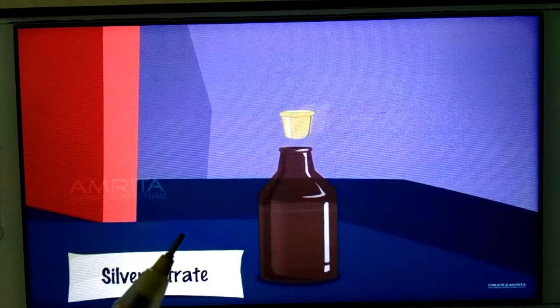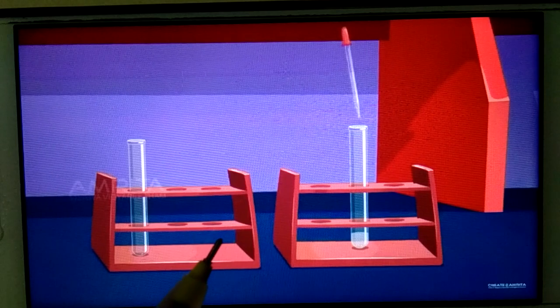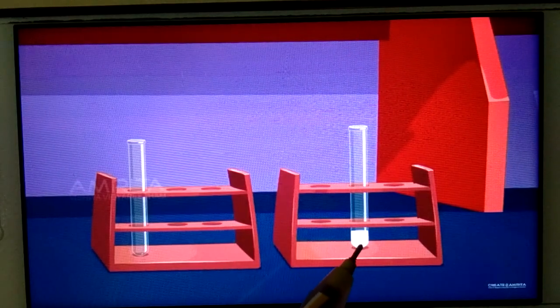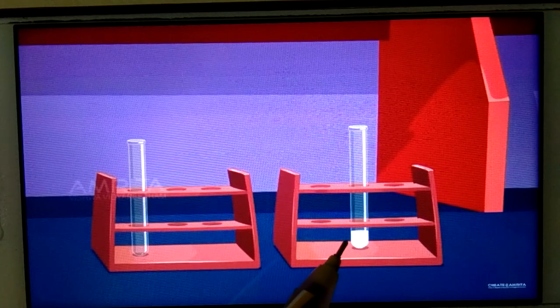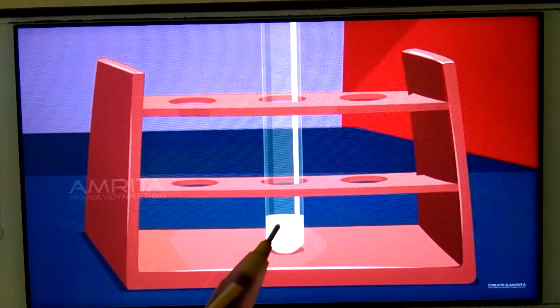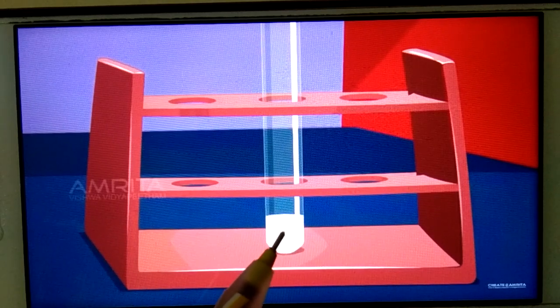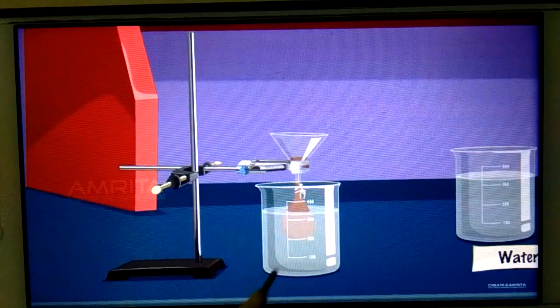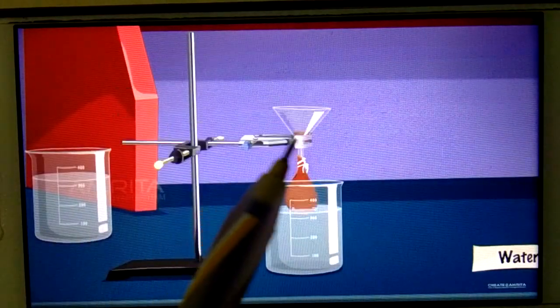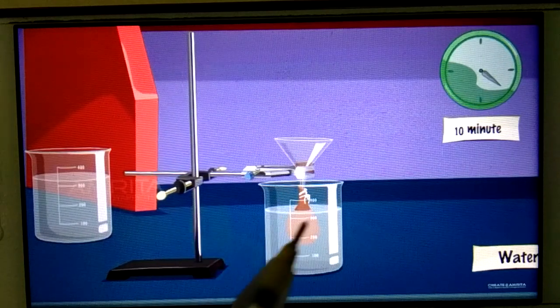Students, we actually use this silver nitrate to check the impurity of water. So see, if a white precipitate occurs, it indicates the presence of impurities like chloride, sulfate, nitrate, all this type of impurities. So just now it shows that impurities are present here. Purification has not happened completely. Dialysis happens, so all impurities are entering here.